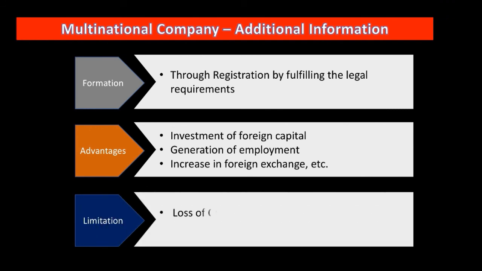Limitations: loss of ownership. Well, of course, it is a common limitation. In a company, you know that a single person cannot be the owner. Change in traditions. Of course, the tradition you follow is not essentially required to be followed because you are doing your business in different countries. So you have to follow certain norms, certain rules, certain culture of all those countries accordingly. Okay, so these are some additional information about multinational companies.